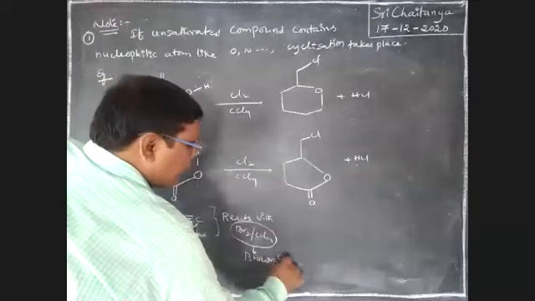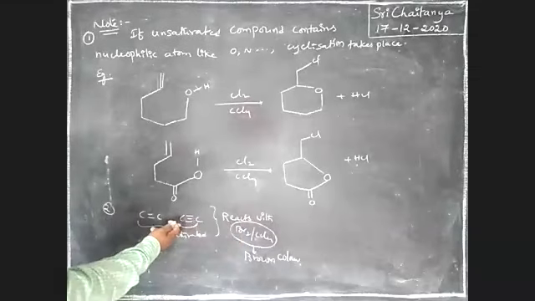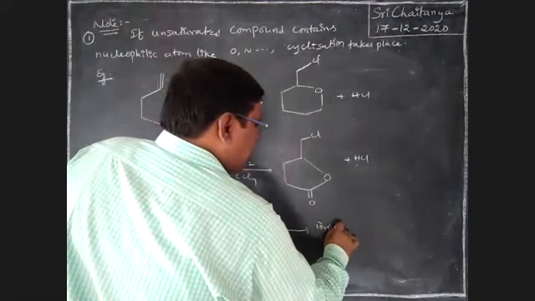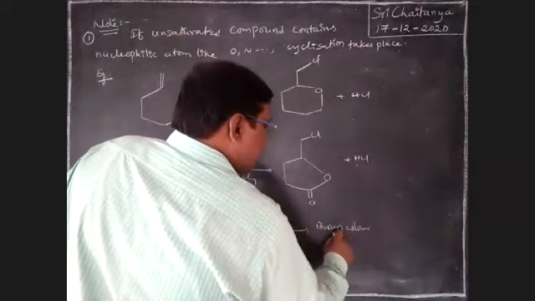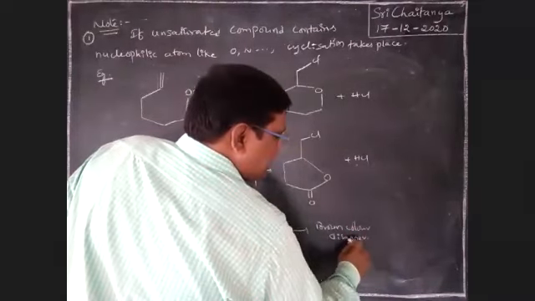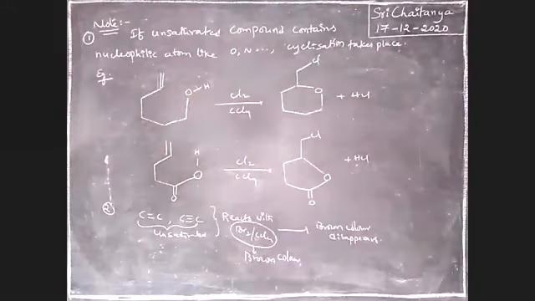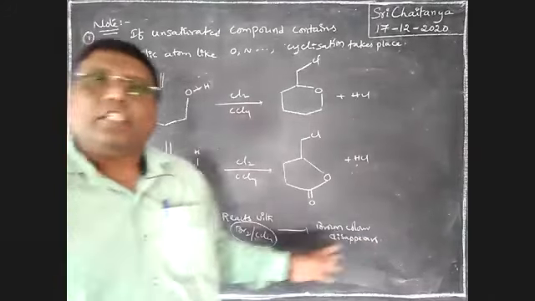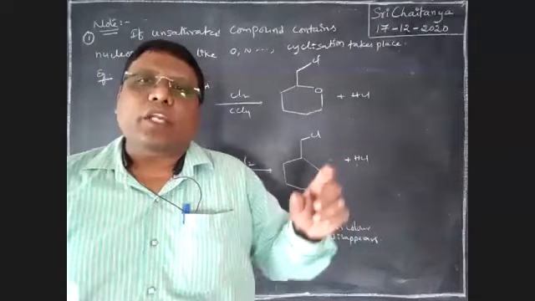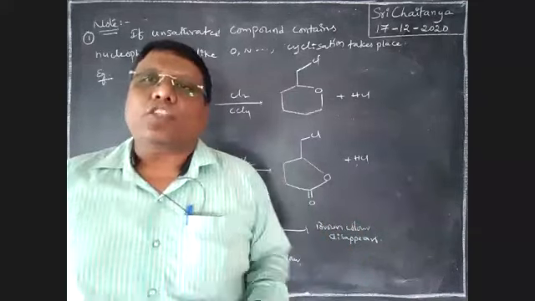When Br2 in CCl4 reacts with this double bond or triple bond, the brown color disappears. That means wherever the brown color of bromine disappears, it is involved in the reaction, which is possible only with either C double bond C or C triple bond C. That is the test for unsaturation.